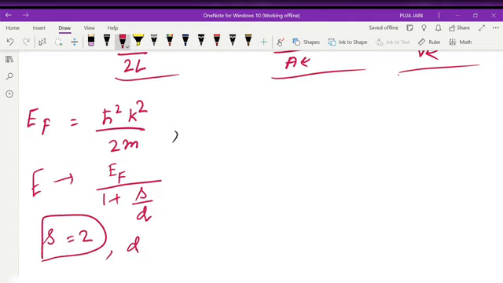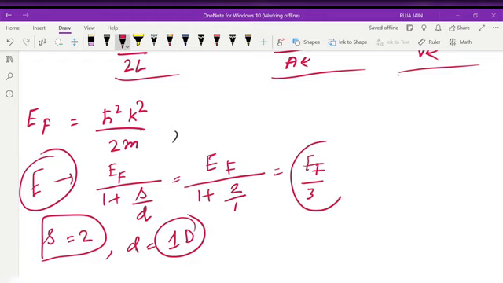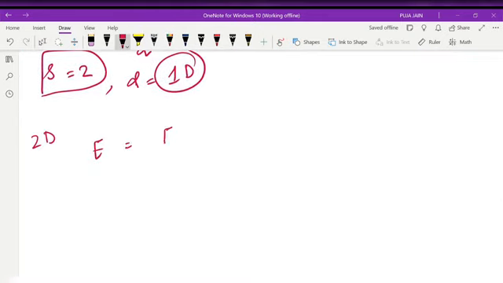D is the dimension. Suppose for 1 dimensional, I will take D as 1. We will substitute these values. We will get EF by 1 plus 2 by 1, that is EF by 3. So in 1 dimensional we are getting E equals EF by 3. For 2 dimensional, E equals EF by 1 plus 2 by 2, that is EF by 2.